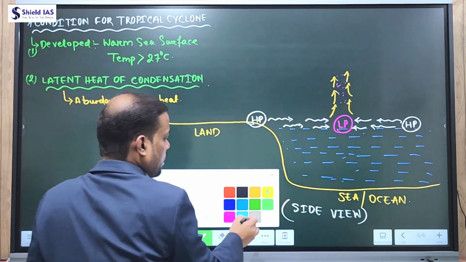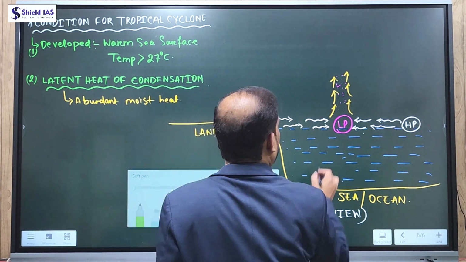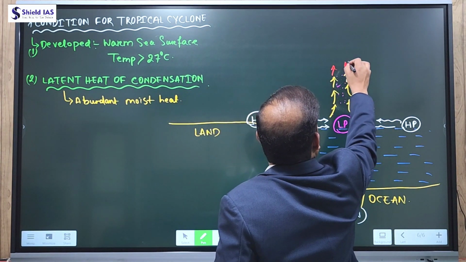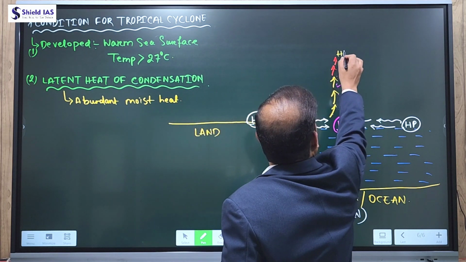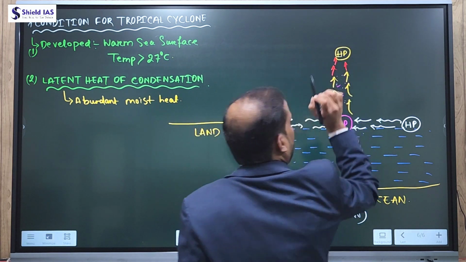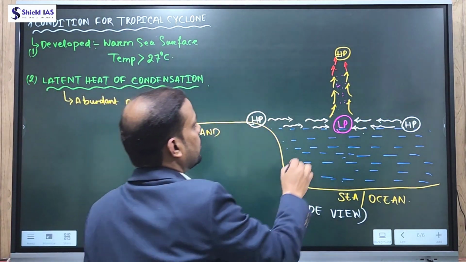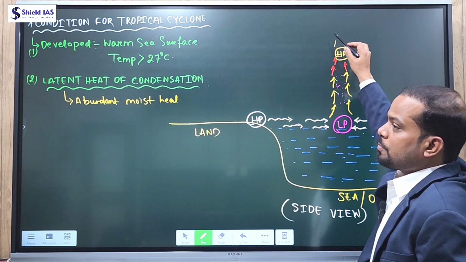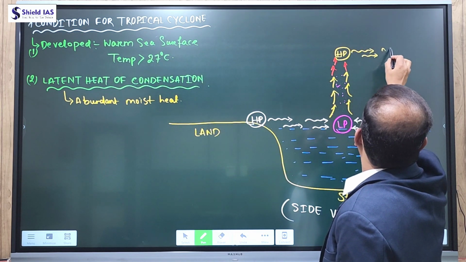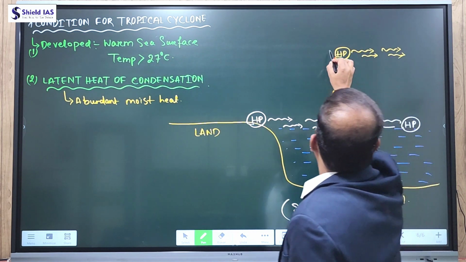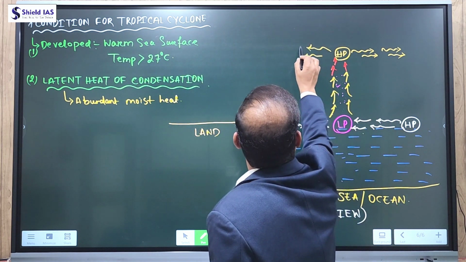Now after reaching a certain height, there is a high pressure zone in the upper atmosphere, and from the high pressure zone, the air will not rise further, it will deflect toward a different direction due to the Coriolis force.